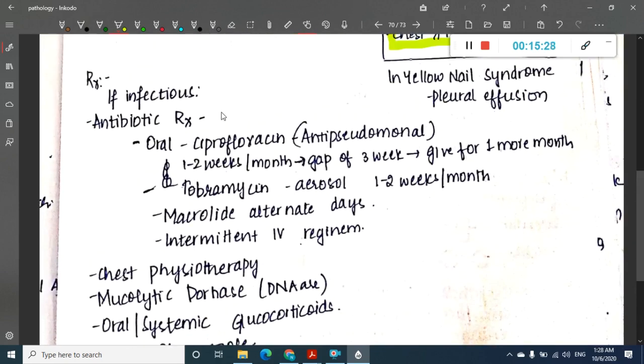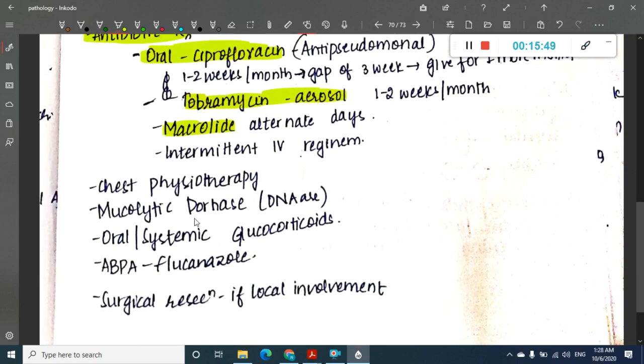Then, what are the treatment options? If there is infection, you should give antibiotics. You can start with oral ciprofloxacin. All these antibiotics are from Harrison. You can give tobramycin aerosol also. Macrolide can be given on alternate days. You can do chest physiotherapy. Why is chest physiotherapy done?